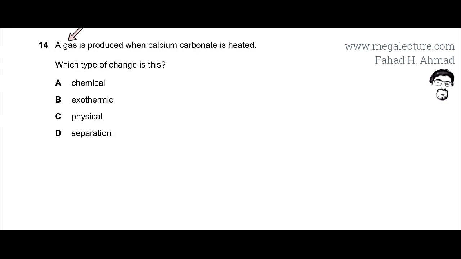The following question reads that a gas is produced when calcium carbonate is heated. What type of change is this? So the first thing is, you have calcium carbonate, and remember, carbonates, when they are heated, they decompose, they break down, and they always produce an oxide, which is going to be calcium oxide and carbon dioxide